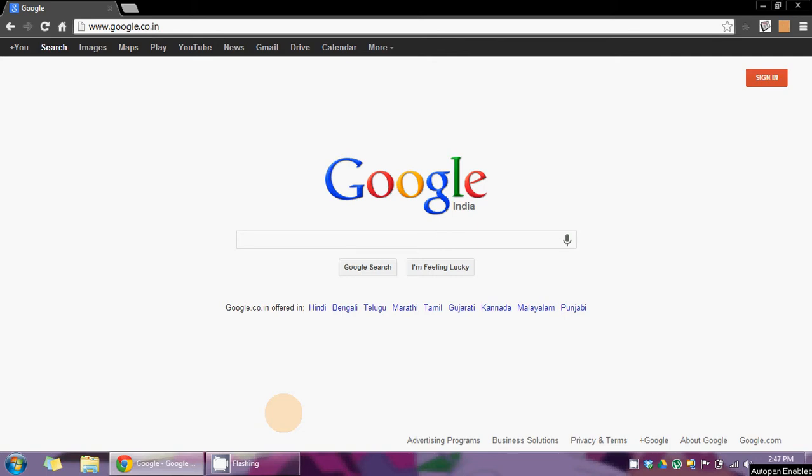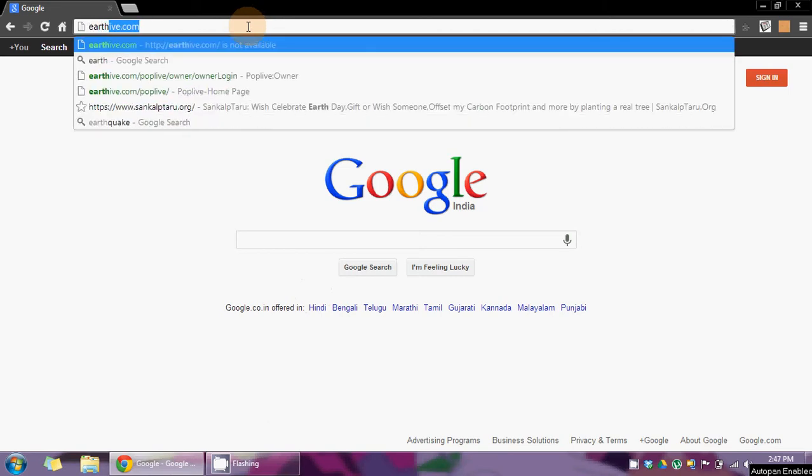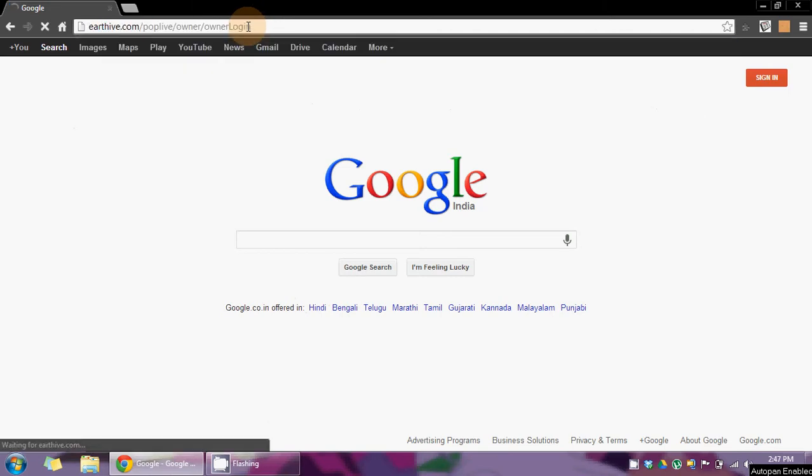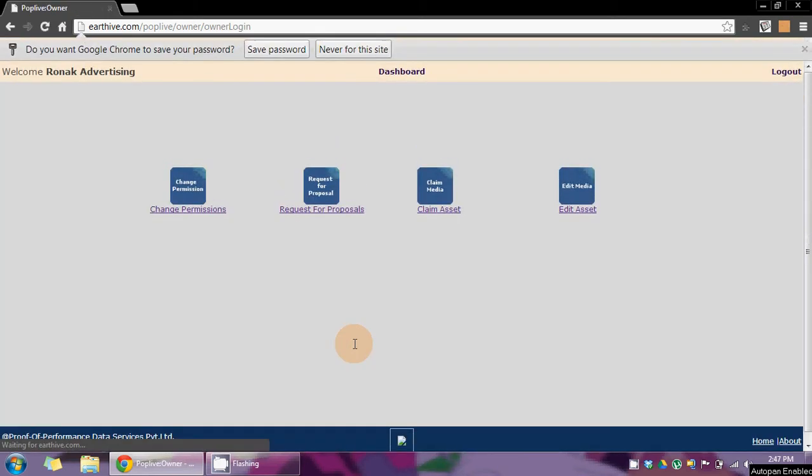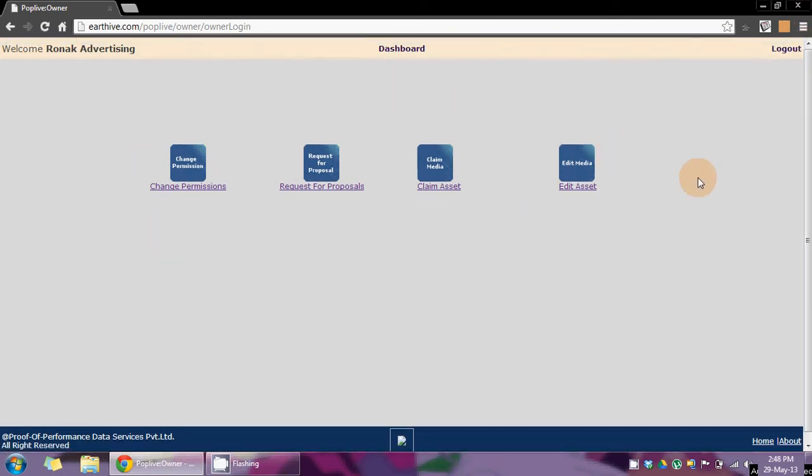So, please first open the website earthhive.com and the owner section in that. After that, please put in your login credentials. This kind of interface will be opened when you put in your login credentials, and this interface has four sections.